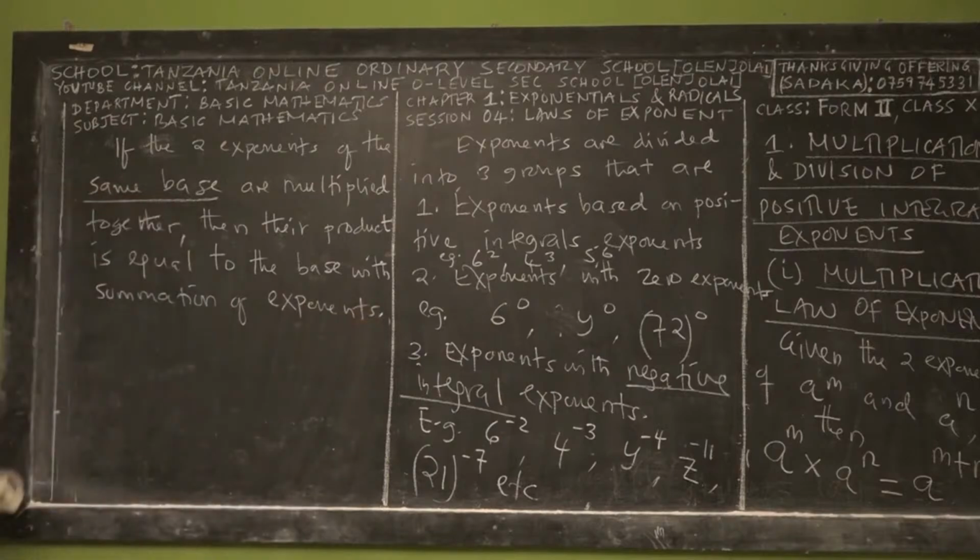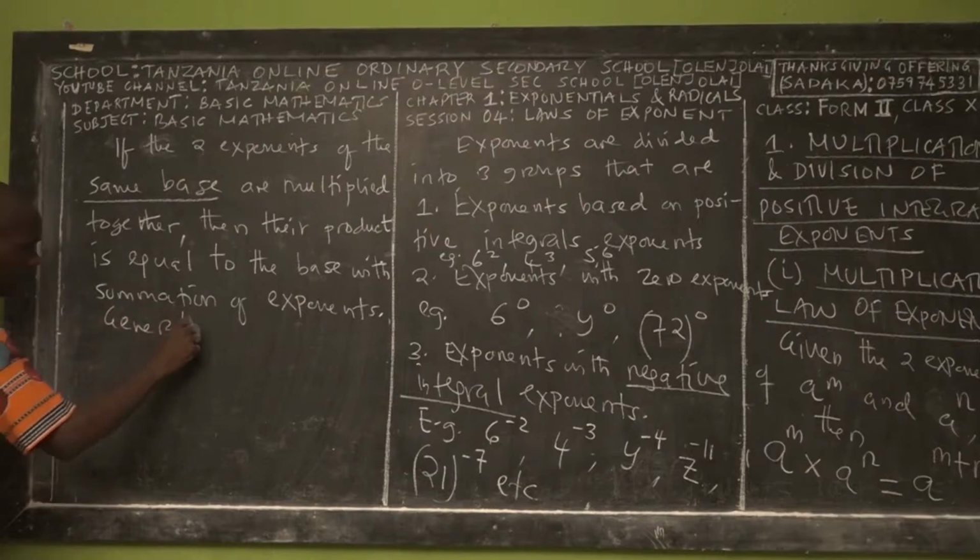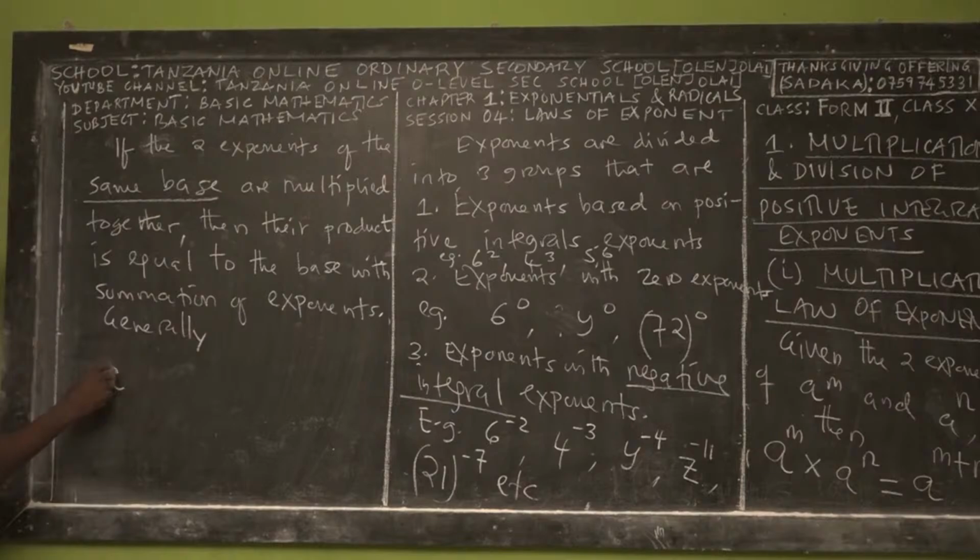Summation of exponents. In general, what does it mean? This multiplication law states that if we have an exponent a power m, and we multiply it with another exponent, a power n, the exponents are not the same, but the base is the same. The base here is a, and the base here is a. They are multiplied together.